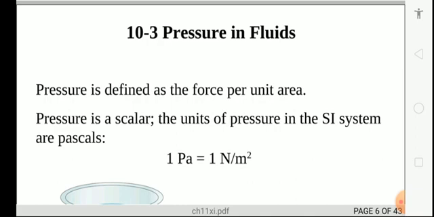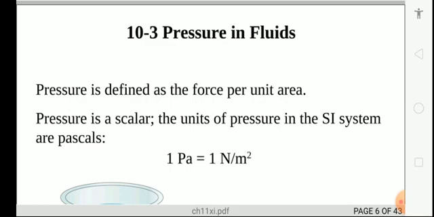Now the different units of pressure are newton per meter squared, or pascal. These are the common ones. Other than that there is also the bar. 1 bar is equal to 10⁵ pascal. Another common unit of pressure is the atmosphere, ATM. 1 atmospheric pressure is equal to 1.013 × 10⁵ pascals.